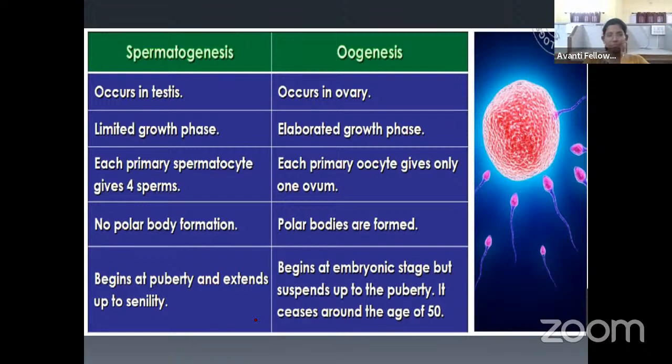That is the reason. After the completion of spermatogenesis, we get 4 sperms, but after the completion of oogenesis, we get only 1 egg, and the remaining are all polar bodies. So polar bodies will be present in oogenesis, not in spermatogenesis.